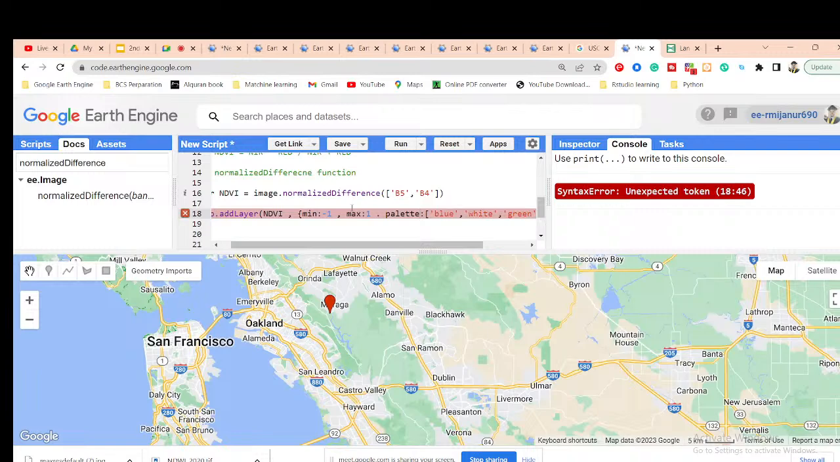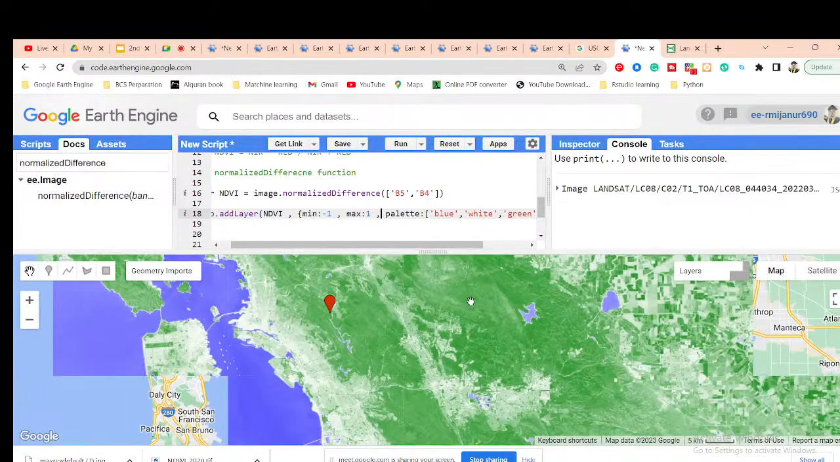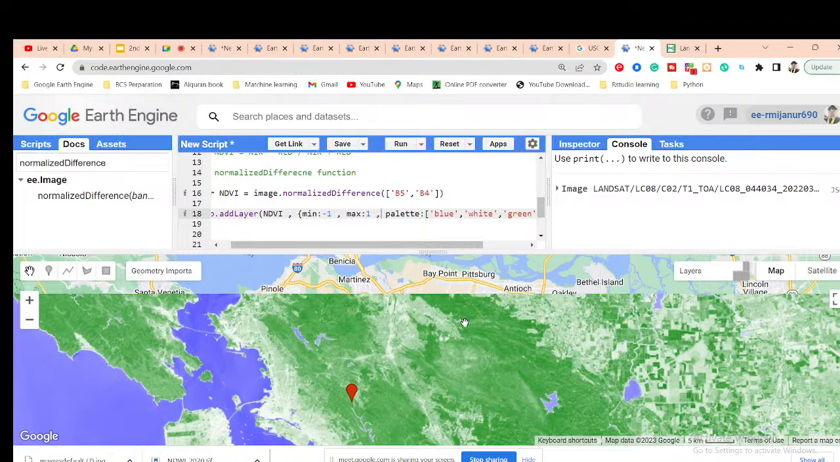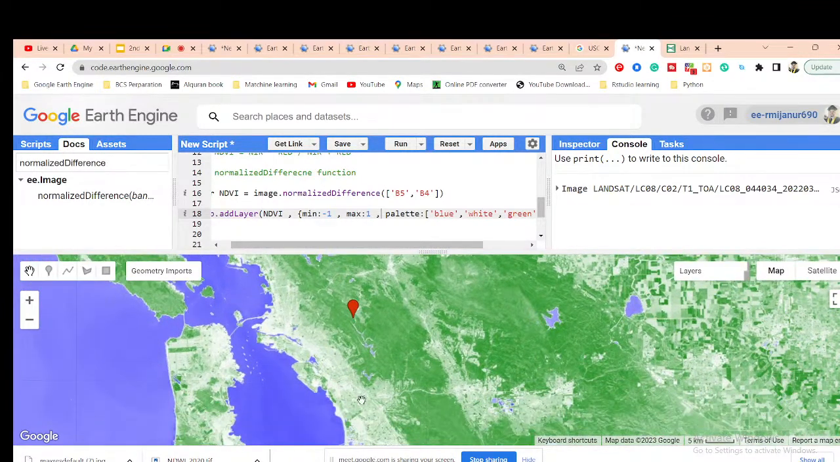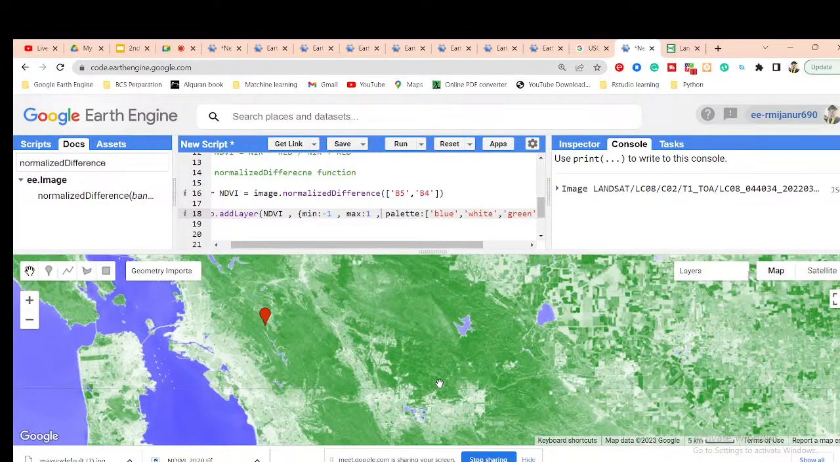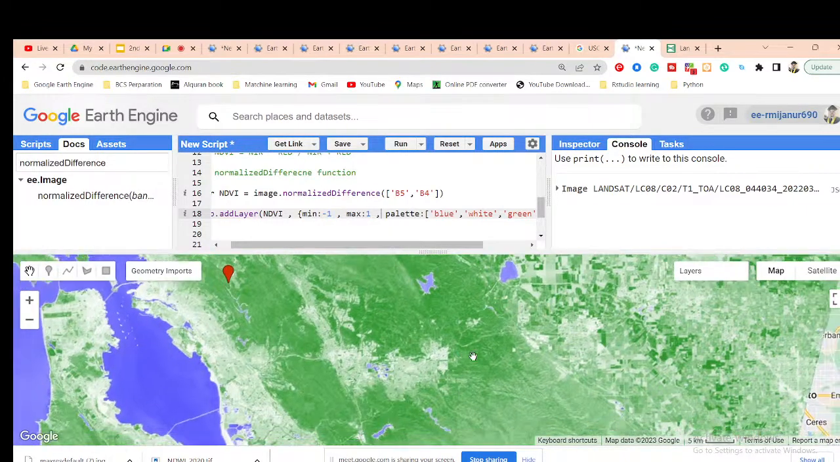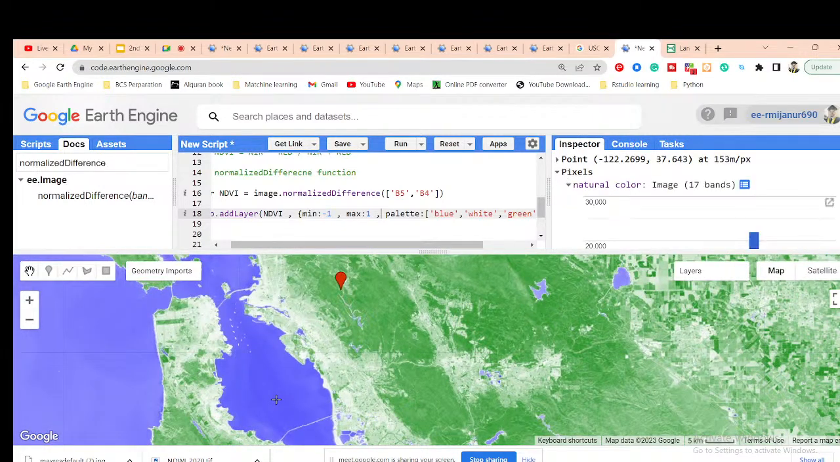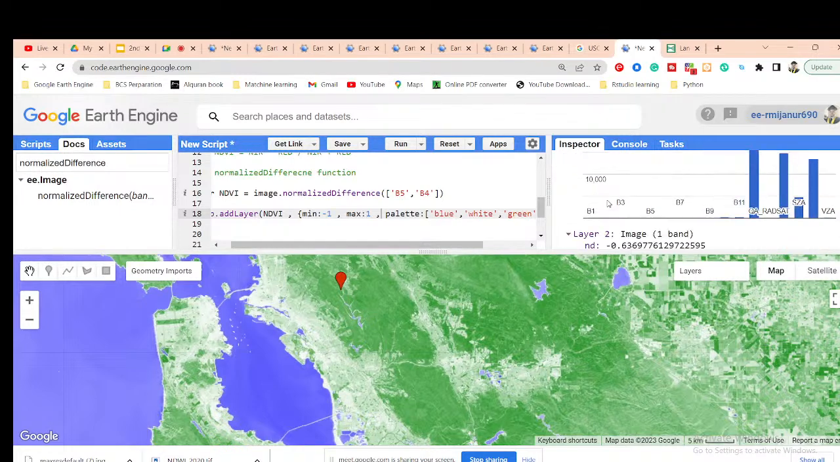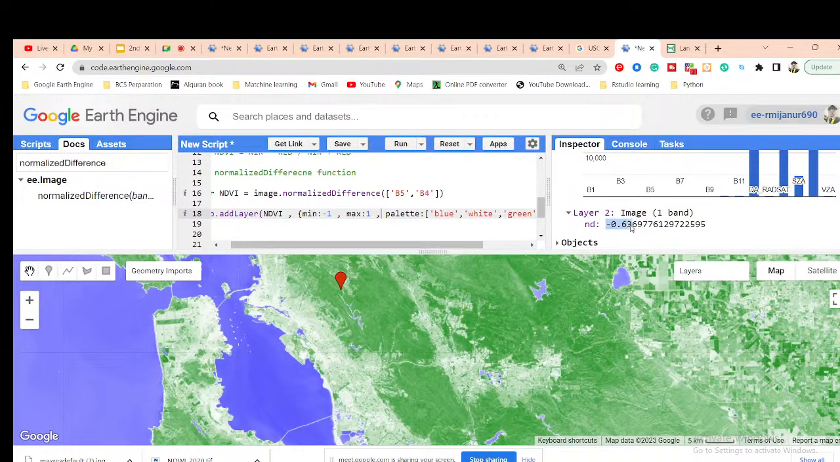Let's see what's the problem. Use here the comma sign. Okay, so now you can easily identify it. You can see vegetation is showing as a green color, water body as a blue color, and barren land or built-up area as a white color. If you want to check the value for the vegetation, I simply click here, and now I can get the pixel value of the NDVI, negative 0.63.